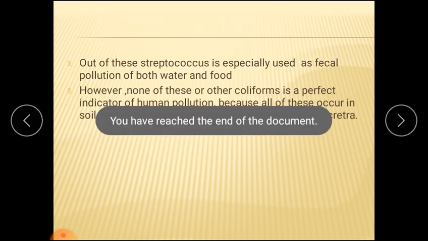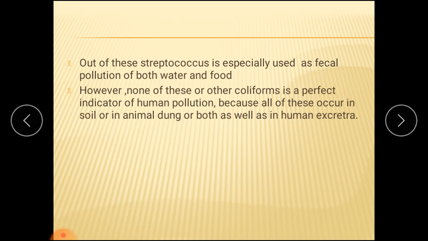Okay, so this was our last point. In this lecture we have studied your first point in water microbiology, that is introduction to water microbiology, which are the sources of contamination, what is fecal pollution, what is the indicator for the fecal pollution, and what are the coliforms. So this was your first lecture in water microbiology. Now in your next lecture, we are going to study in detail about various techniques used to determine the presence of coliform in the water and many other points. Okay, thank you.